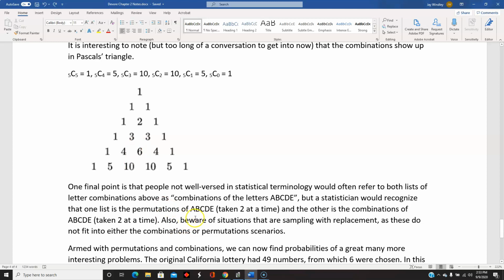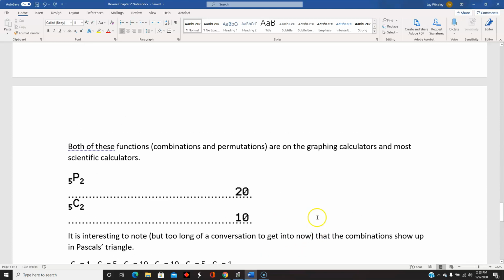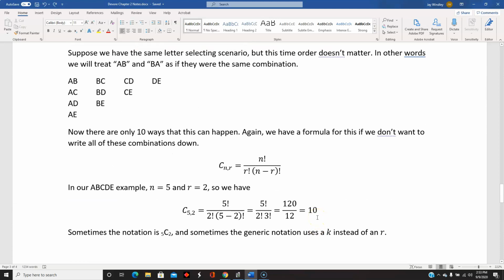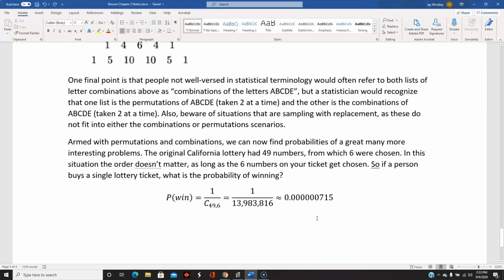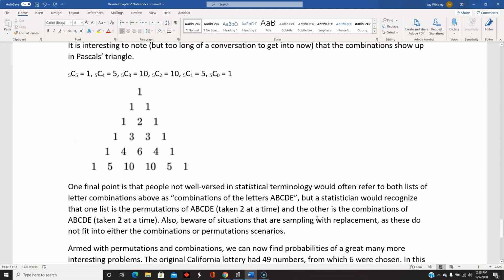Also, beware of situations, and we'll see one of these on the homework, where you're sampling with replacement, so that the letter A would be possible twice. That would not fall into the category of either permutations or combinations. We'll talk about that in a moment.